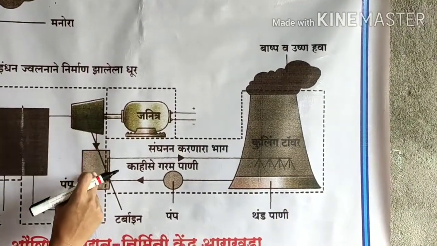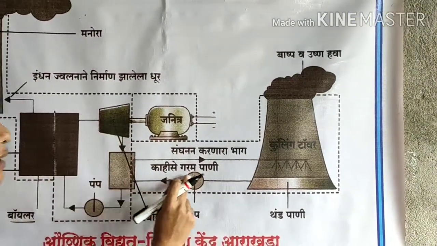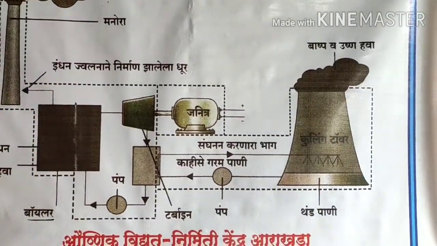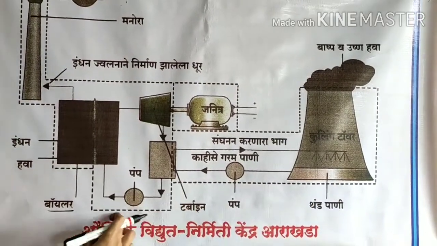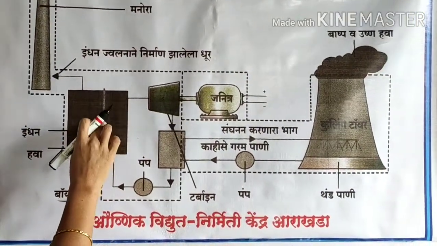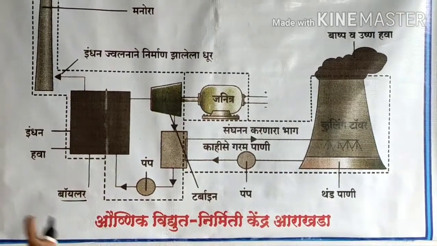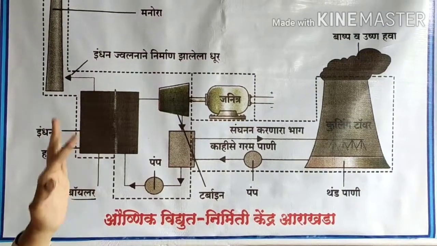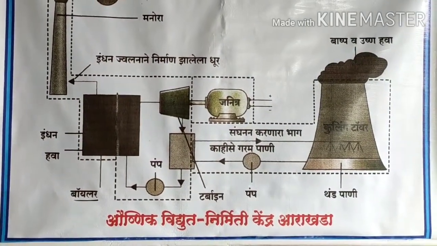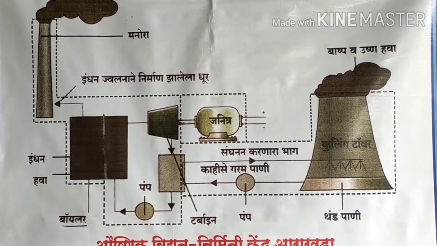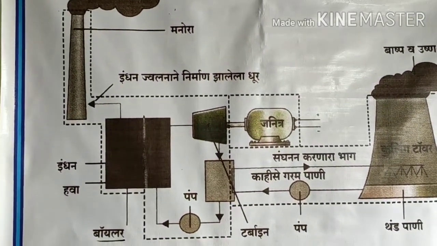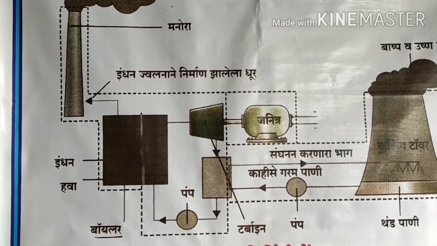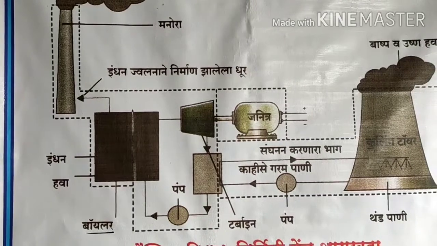The steam which is used to rotate the turbine is again forwarded towards this cooling tower, and in this cooling tower this steam is converted into water, and this water is again used for the boiler, boiling the water and production of steam. So this is about the thermal power plant. In India, most of the power plants are based on thermal power plants. But today they suffer from certain problems.